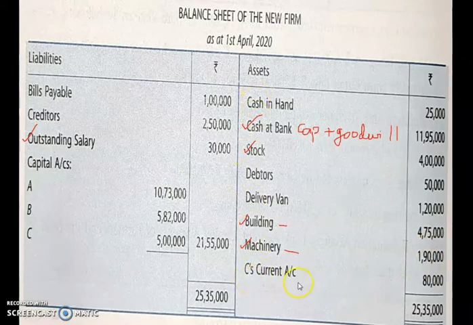And one more item is there which you are supposed to show in the asset side, that is C's current account. This is the amount which C is supposed to bring as the amount of goodwill to C. So without writing this current account, your balance sheet will not tally. Okay, so do write this current account in the asset side of the balance sheet. After doing this, your balance sheet will tally.